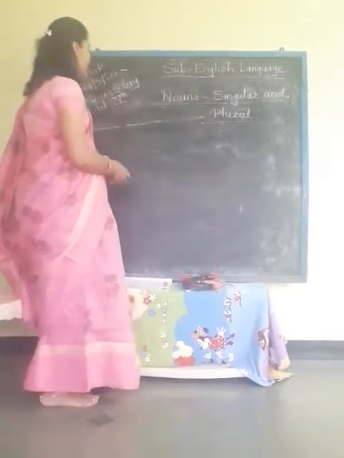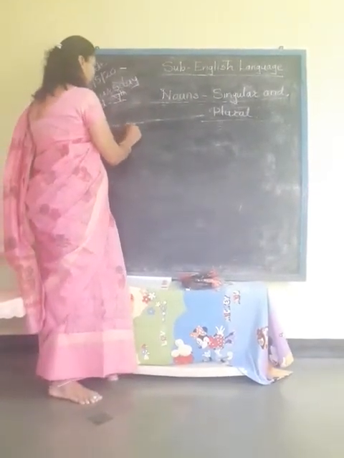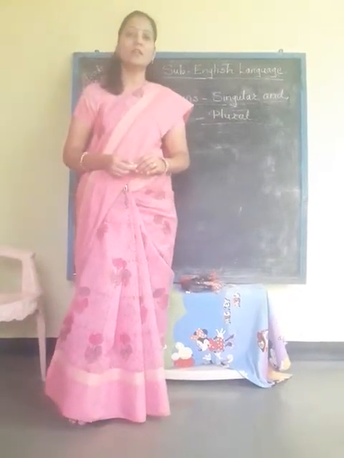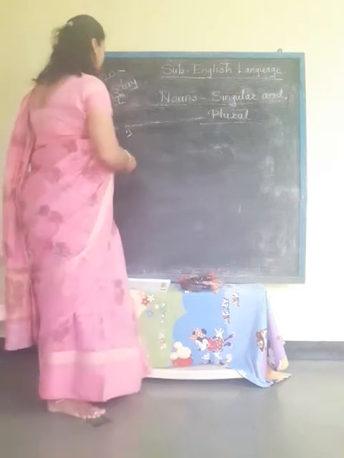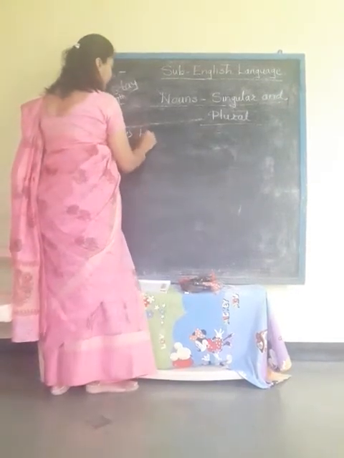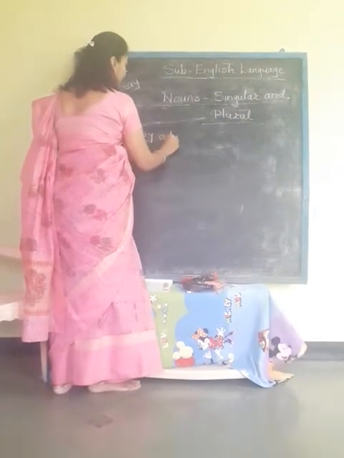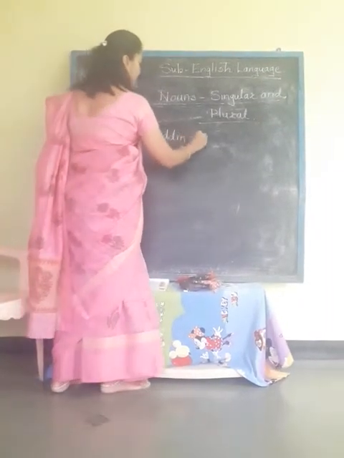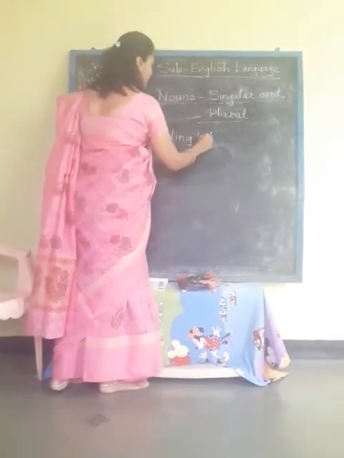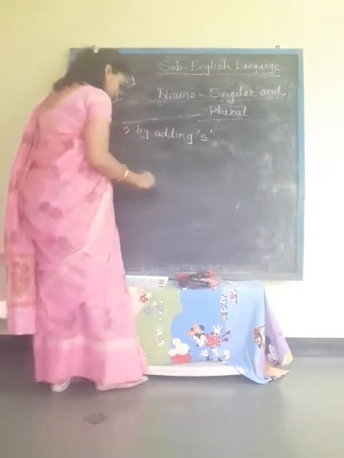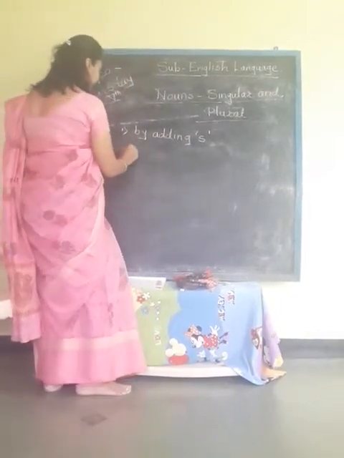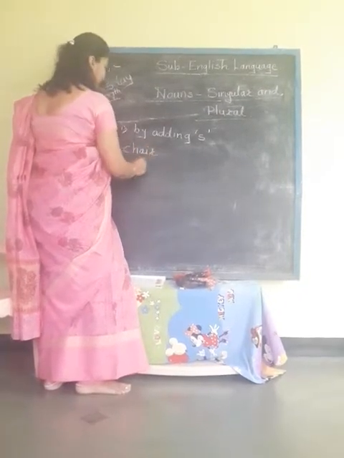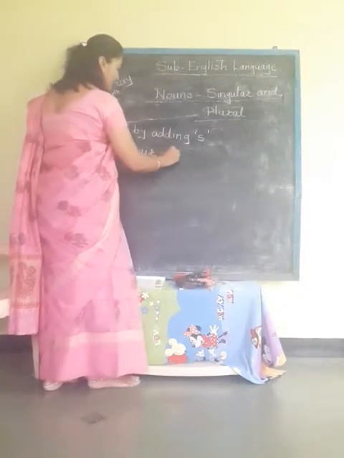The first rule we are going to study is simply adding s to the noun. For example, I am writing here, by adding s to the words or nouns. For example, chair, it will become chairs.